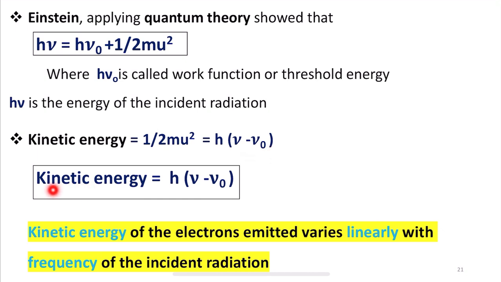Therefore, I can write the kinetic energy as h into nu minus nu naught. This equation shows that the kinetic energy of the electrons emitted varies linearly with the frequency of the incident radiation.